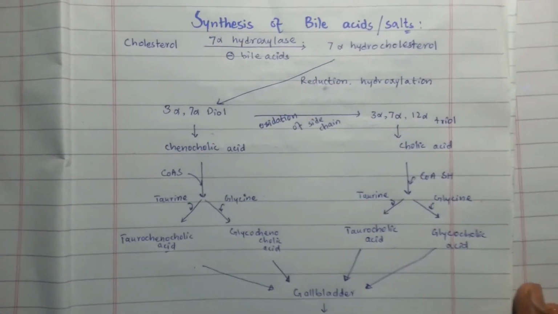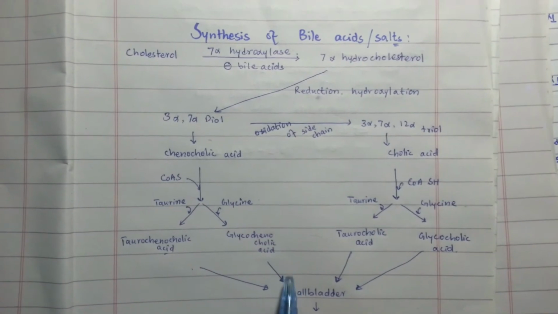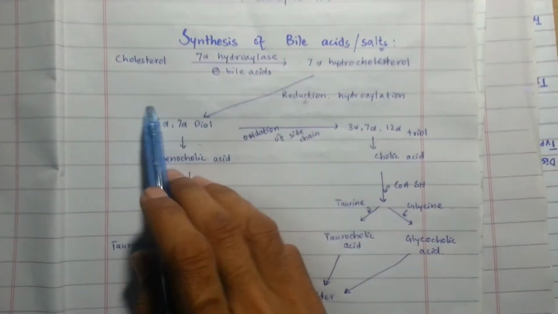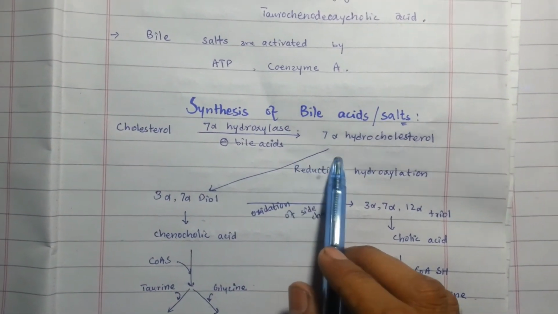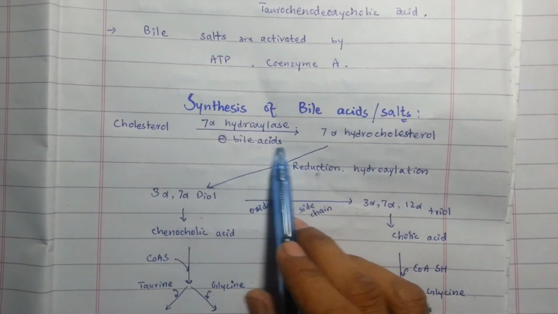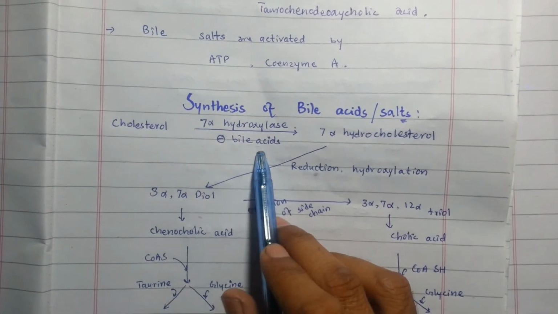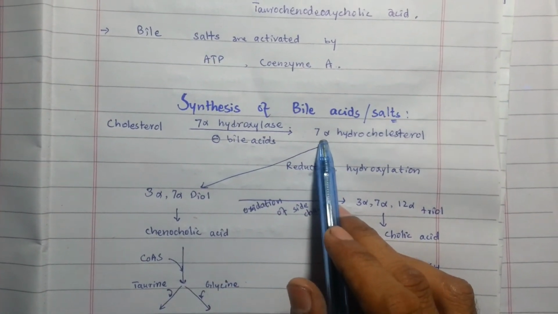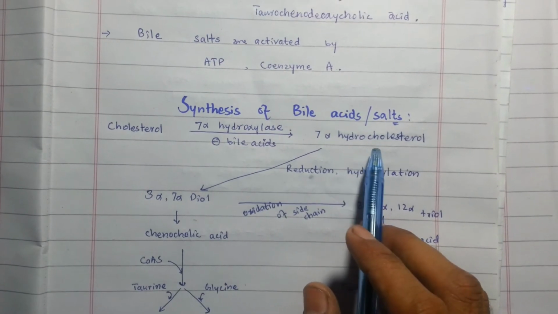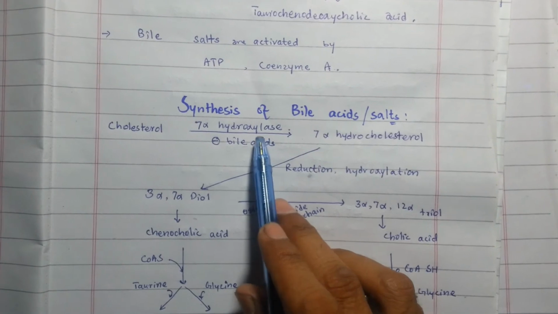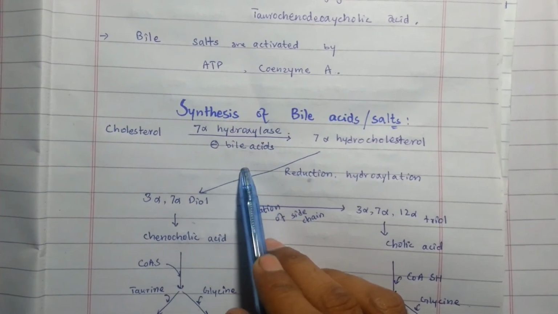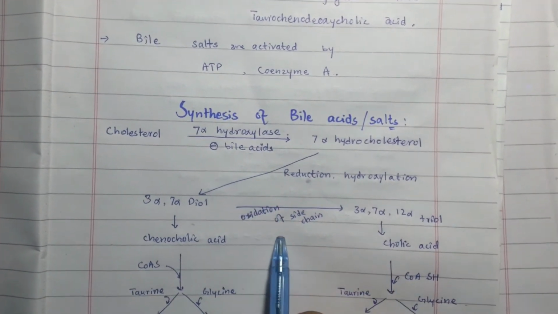Now moving to the synthesis of the bile salts. These are easy steps to learn by heart. In the first step, cholesterol is hydroxylated by the 7-alpha hydroxylase enzyme, and 7-alpha hydroxycholesterol is formed. Bile acids inhibit this step if the bile acid concentration increases above normal.